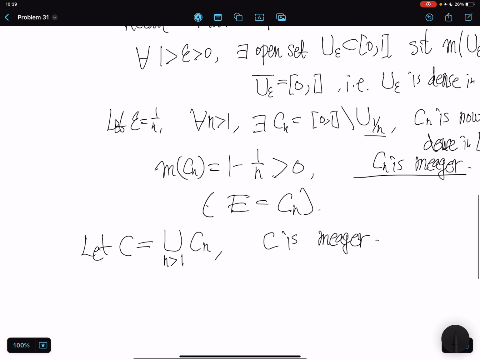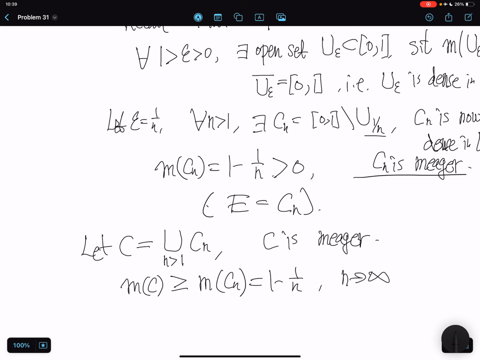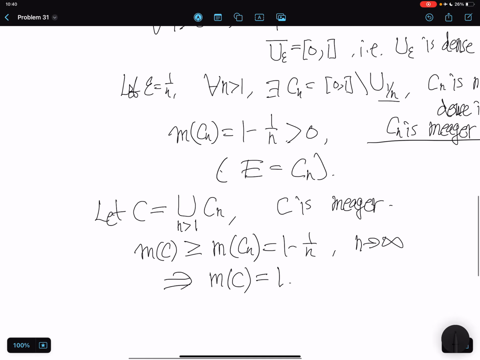And what is the measure of C? It is clearly greater than the measure of each C_n, which is 1 minus 1 over n for any n. As n goes to infinity, the measure of C is 1, because it is at most 1.